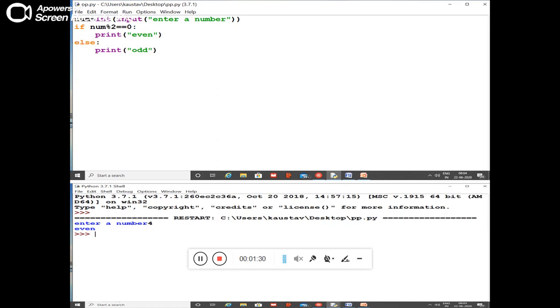Now if you are using the Python IDE, then you don't have to think a lot about the indentation. After the colon, when you press enter, automatically the cursor will be placed over here, except for the else. In the else, it will not be able to manage that, so you have to adjust the else by yourself. The else will be just under the if. And after that, obviously, the print will be there as usual.